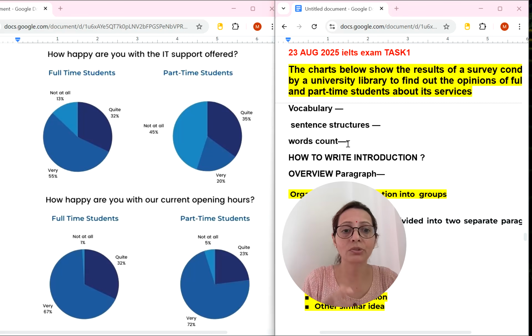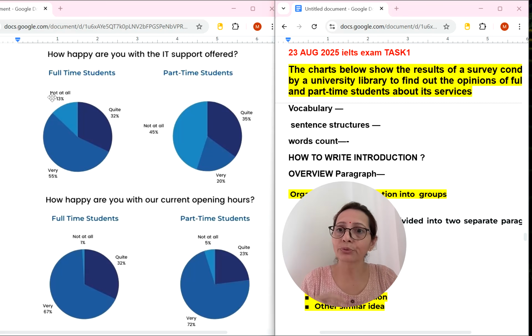So how many words can you write? There is a myth, most students are scared that only 150 words should be written, not more than that. Yes, 140, 145, of course you can write. But if you write 300 words for writing task 1, that's incorrect actually.